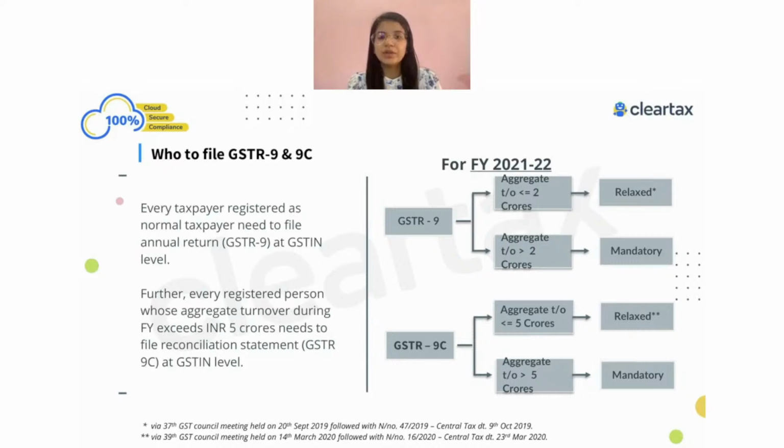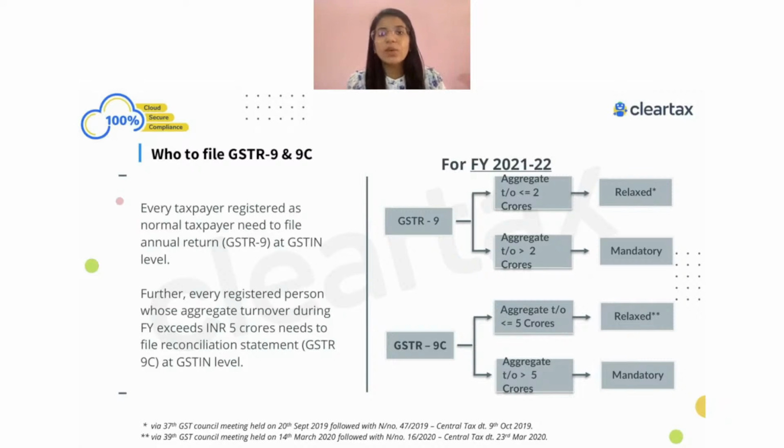And again, this turnover we always have to check at a PAN level. So it's not that you have to check at a particular GSTIN and then prepare GSTR-9. That's not the case. We always have to check your turnover at a PAN level, and if it exceeds 2 crore, then it becomes mandatory. So you are required to file GSTR-9 mandatorily in case your annual aggregate turnover exceeds the limit of 2 crore.